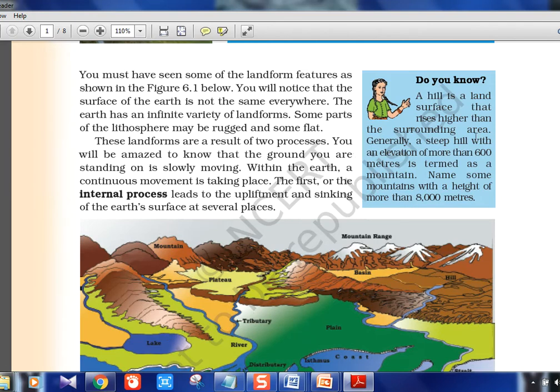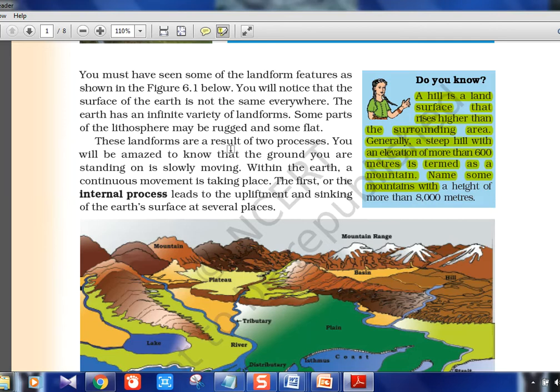Here this box, if you see, the hill is a land surface that rises higher than the surrounding areas. Okay, so anything which is above the surface is called hill, but if that height increases more than 600 meters, it's called a mountain. So hill and mountain are same, only difference is height. Okay. Now what else is given here?